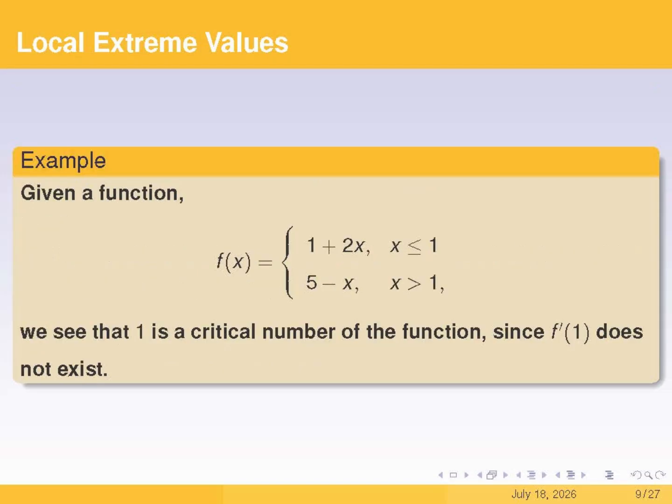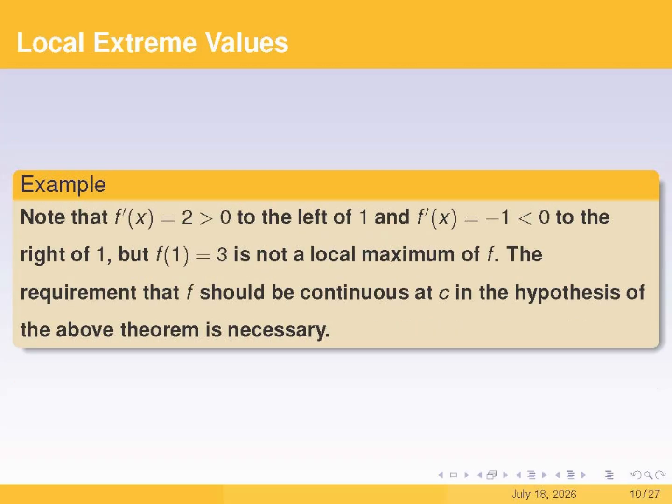Let's look at the function on the screen, which has a split point where the pieces meet at x equals 1. If we use the method we learned earlier to find the left and right derivatives, we will see that they are not equal. This means that the derivative of f at x equals 1 does not exist. So, x equals 1 is indeed a critical point. Now, let's try to use the theorem we just talked about.